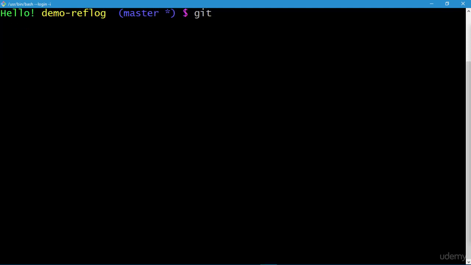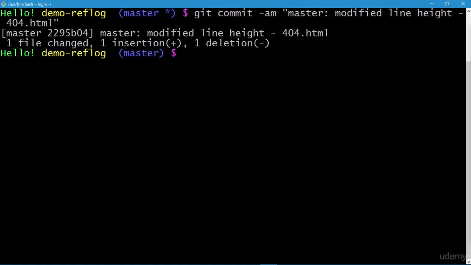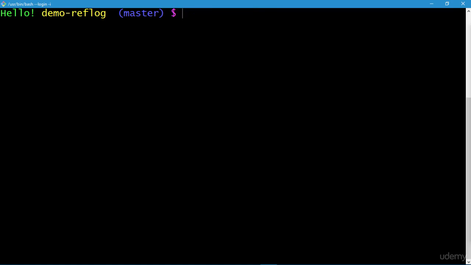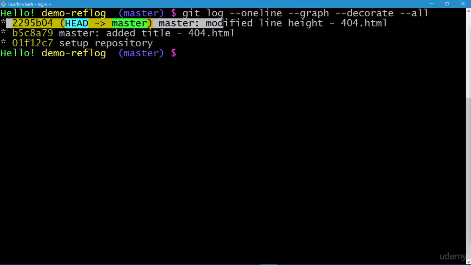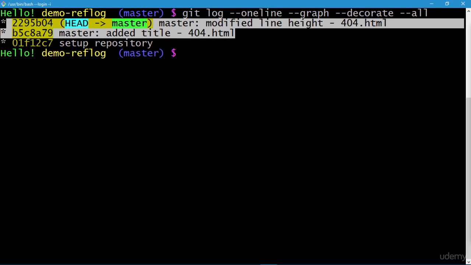Now I'll do an express commit for the change we made right now. So the branch is master, and we modified line height, and the file is 404.html. Quotes close, press enter, and the commit is done. Let's clear the screen, and now we'll execute the git log command. So we'll retrieve the version of the git log command we executed earlier. Press enter. So these are the two commits we made, or in other words, these were the two modifications in the repository after setting up the repository.